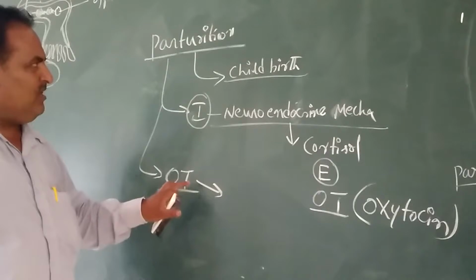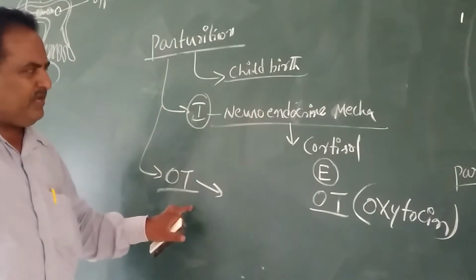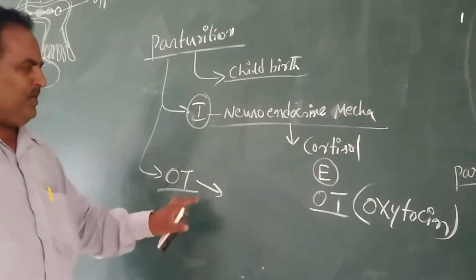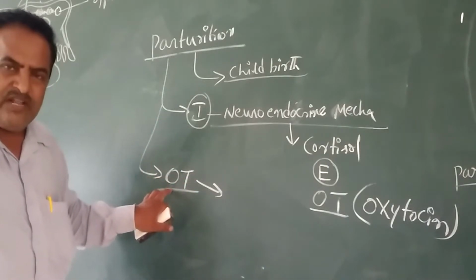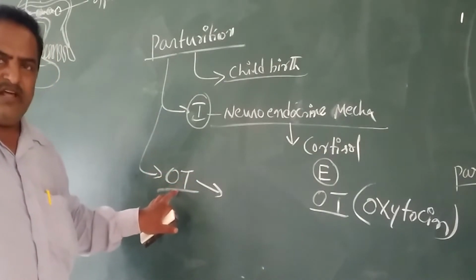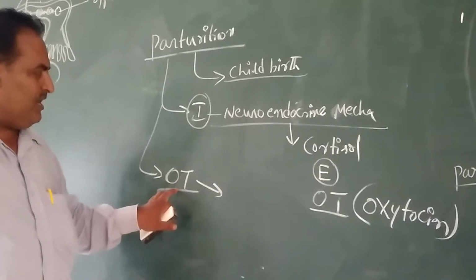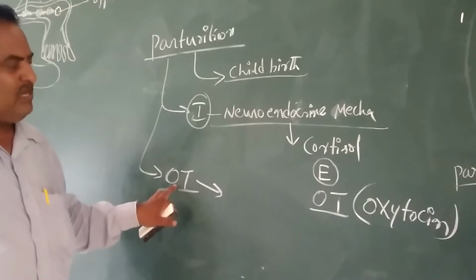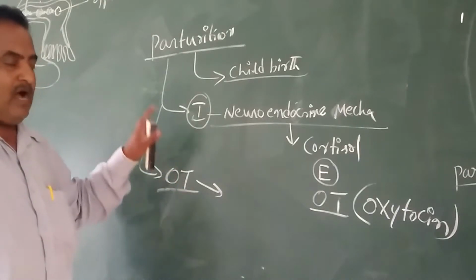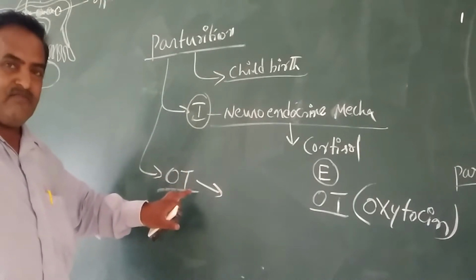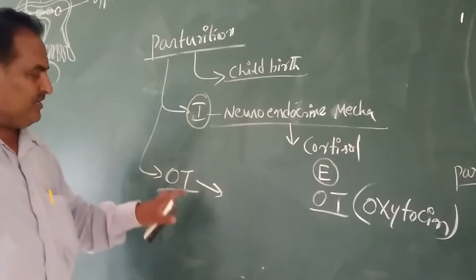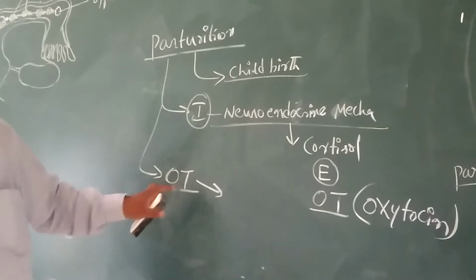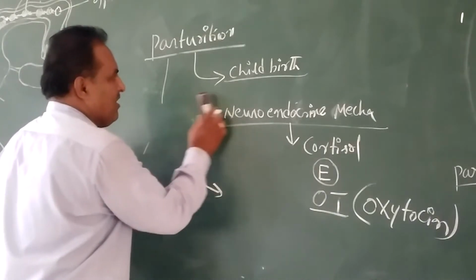In the process of delivery, different hormones' roles are very important. Particularly, this hormone is very necessary, called oxytocin. Therefore, it is necessary for birth, and this hormone is called the birth hormone. OT, oxytocin, is secreted from the pituitary gland of the mother at the time of parturition. Therefore, OT is considered a birth hormone.